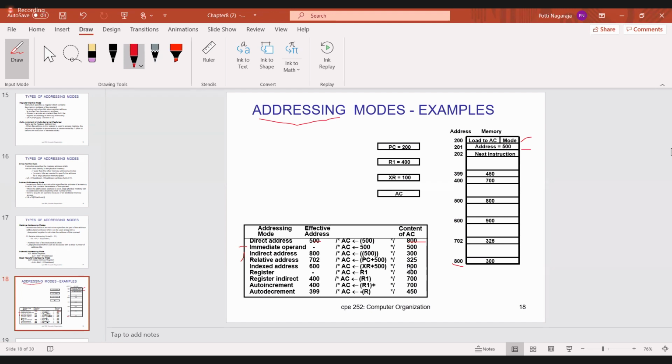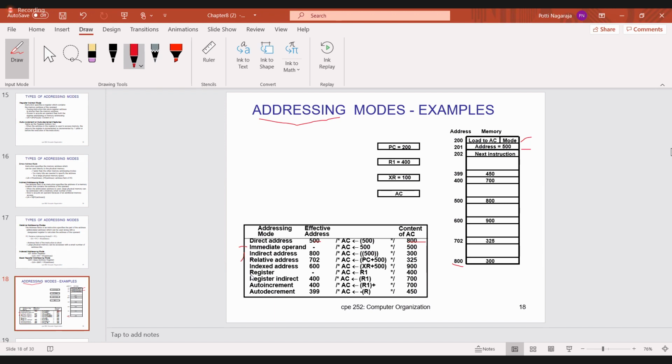Once again, relative addressing mode. What is relative addressing mode? It is PC plus the address. All of you go through this relative addressing mode.